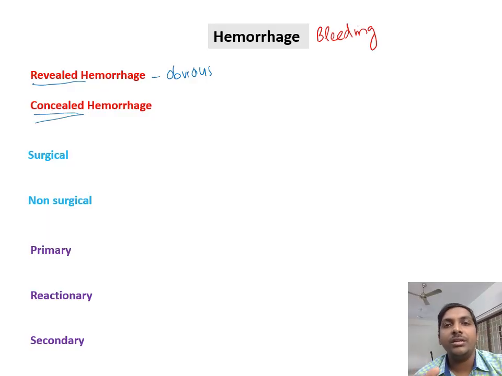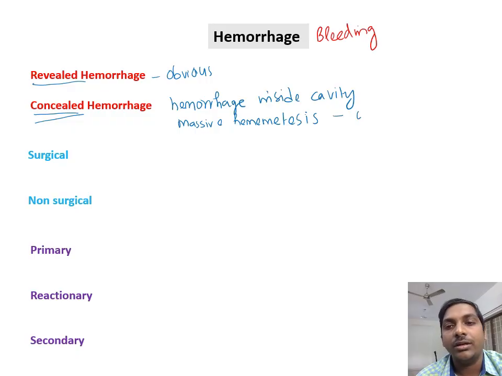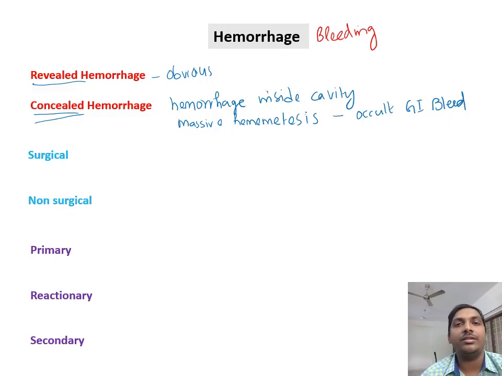Concealed hemorrhage is occurring but we are not able to visualize it properly. For example, any hemorrhage that is occurring inside the chest or abdominal cavity will not be visible to our eye, so that will be investigated only with the help of investigations. Or the concealed hemorrhage can also present as massive hematemesis. Hematemesis is nothing but vomiting the blood. That occurs in occult, that means not visualized, occult GI bleed. So these are examples of concealed hemorrhages.